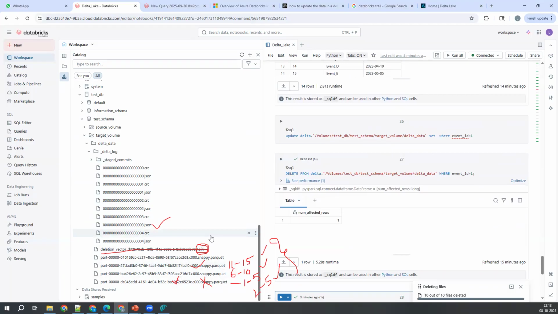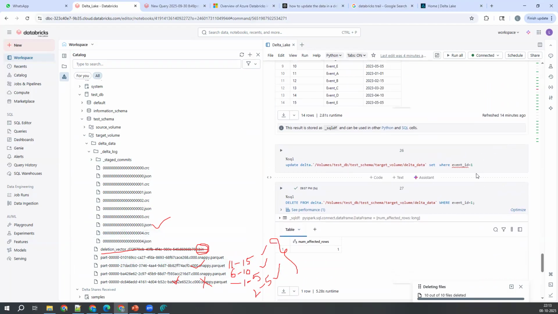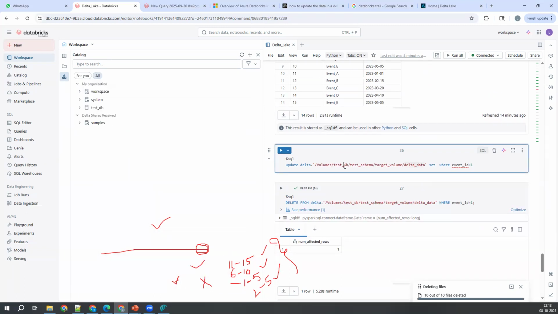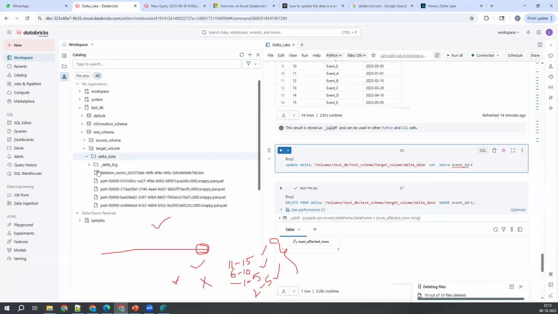Okay, fine. Any questions before I move on to the update command? Yeah, Shiva, from this deletion file, the latest file 4 has all the data, right? Correct, it's merged. So in this, whatever the event ID equal to 1, we are deleting.